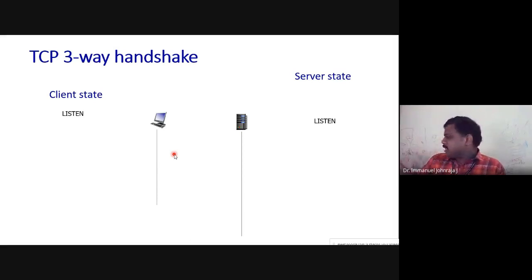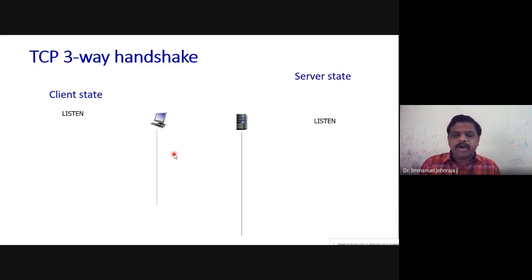Very similar to the electricity socket or the power supply socket which I have got. It should always have the power supply. When my laptop or any of the gadgets requires the power supply, it goes and connects with that. These are the clients, right? Similar to that, the server is just waiting, just listening to see whether somebody wants to connect.